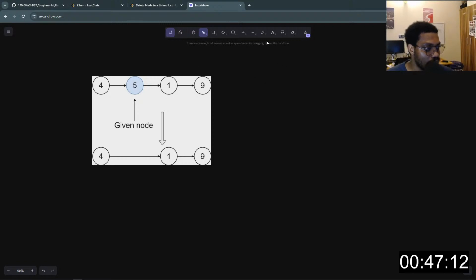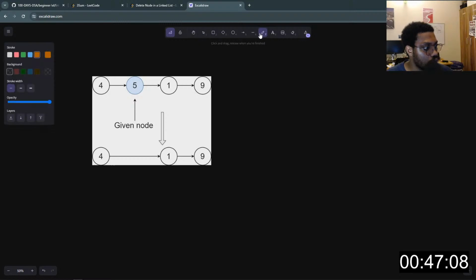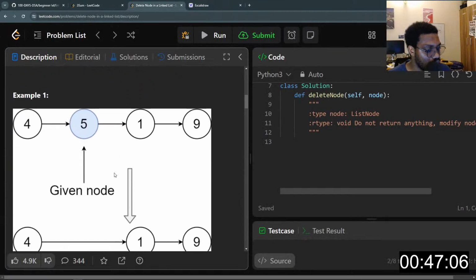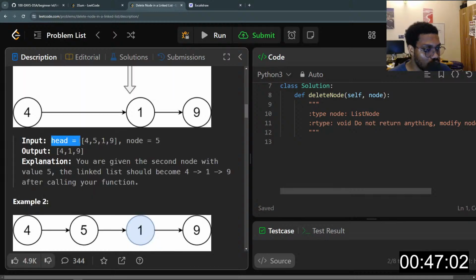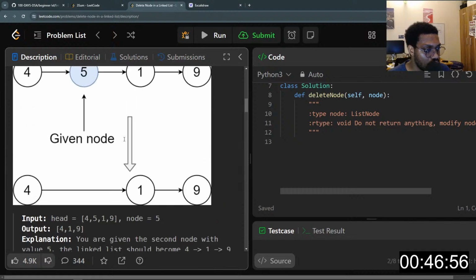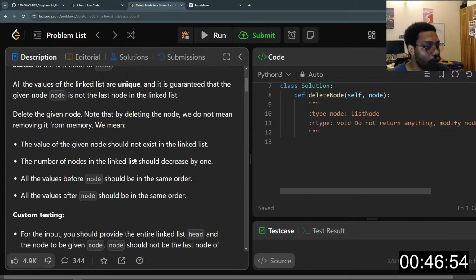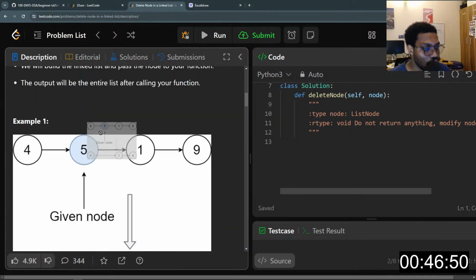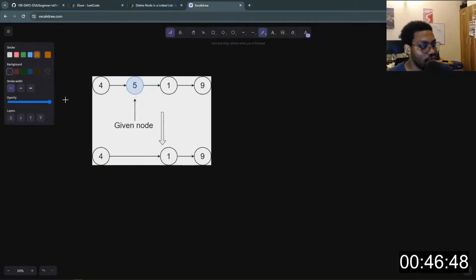Wait, is this the node we are deleting? Oh, I copied this. Okay, I was looking at this one instead. All right. So we are given 5, right?